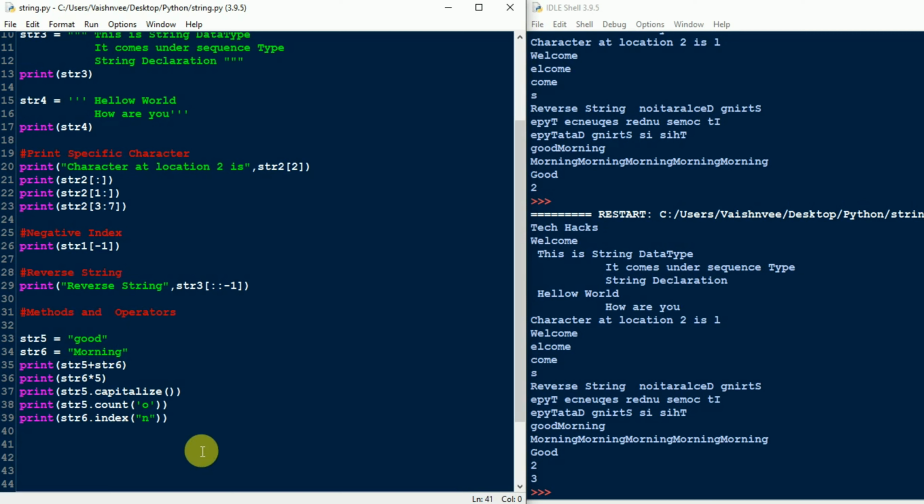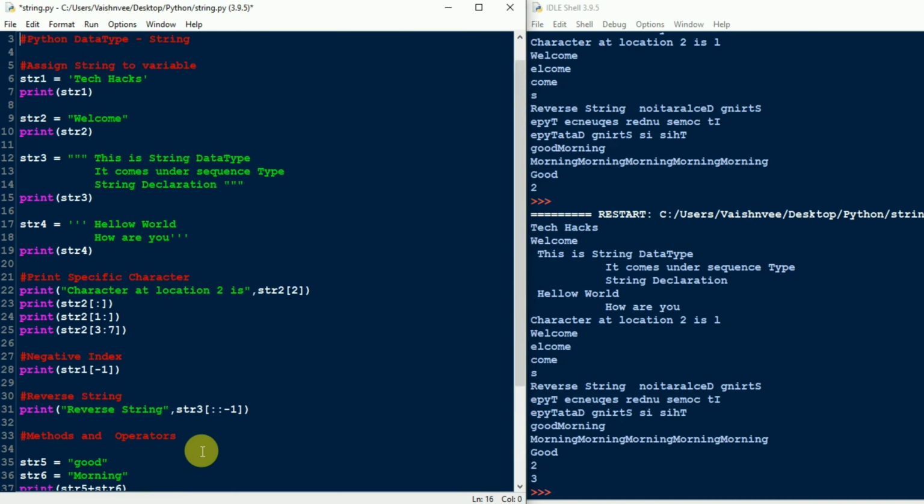In this way, you can use the string data type in Python programming. There are lots of other concepts too, such as how to map the string, and how to check whether a particular character is present in that string or not. We are going to see all these things in the next video.